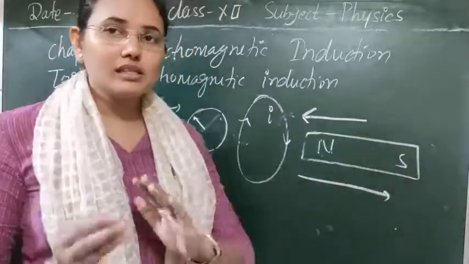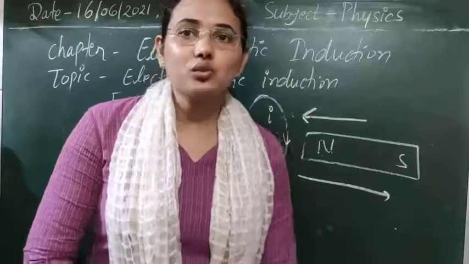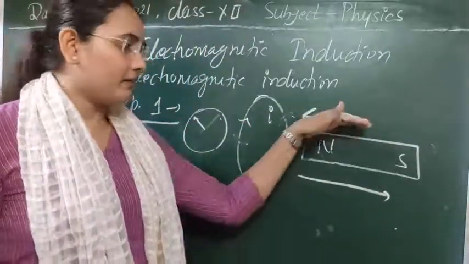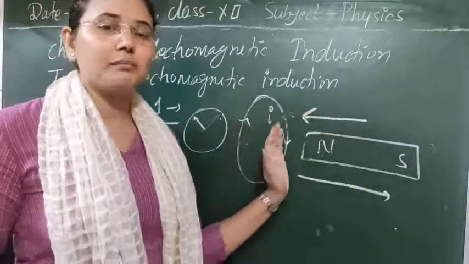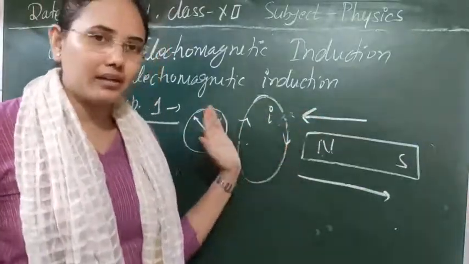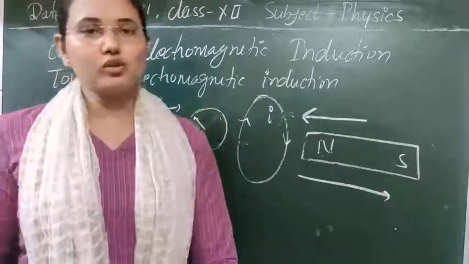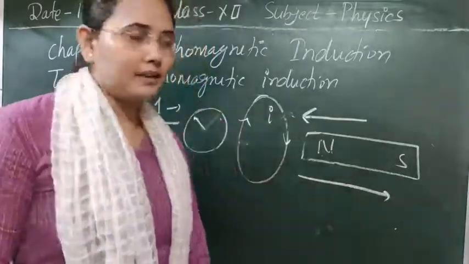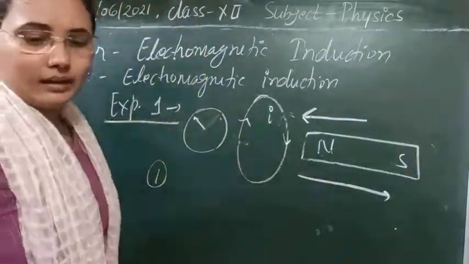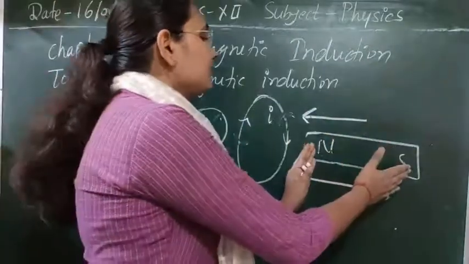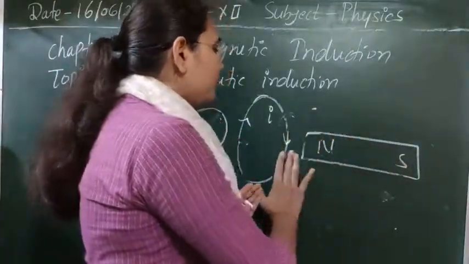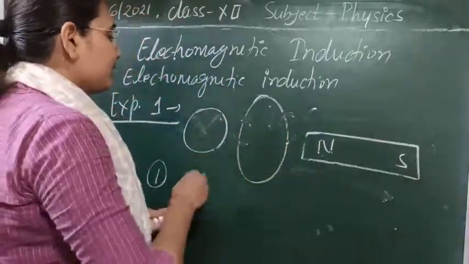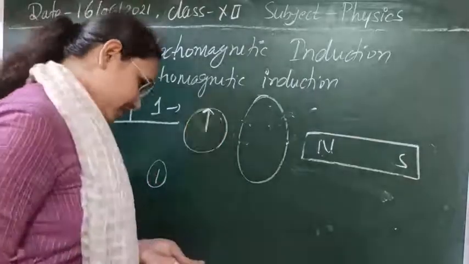So whenever we bring any magnet close to the loop, due to the variation of the magnetic field an induced EMF and current is generated inside it, and that can be detected here. You can also do this experiment by yourself at home. It is a very easy experiment. Next, suppose we hold the magnet stationary and the loop stationary. Initially there is no current inside the loop, and then the galvanometer shows no deflection.